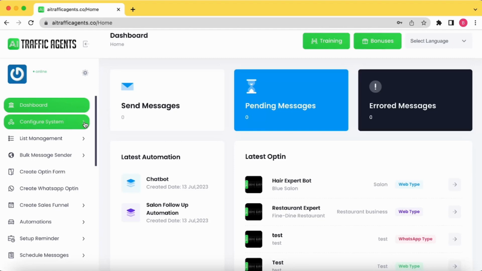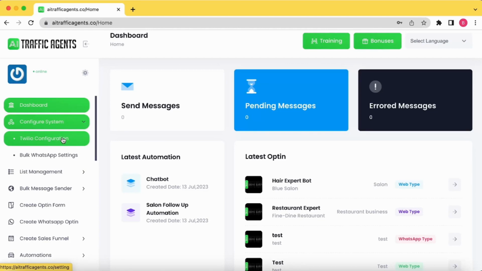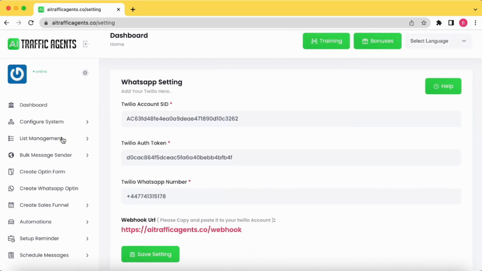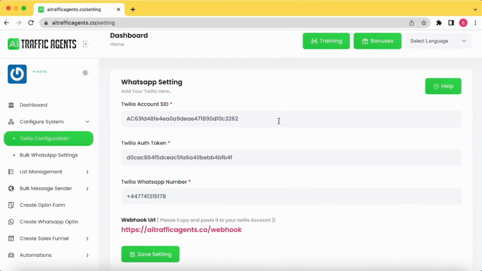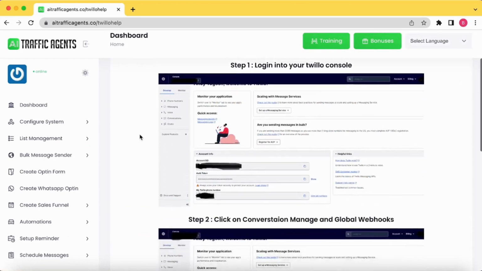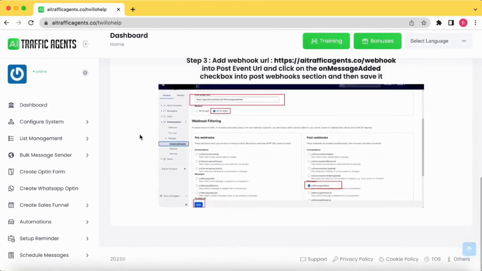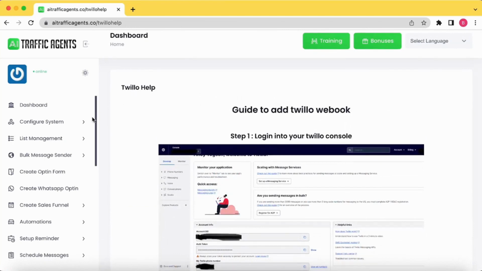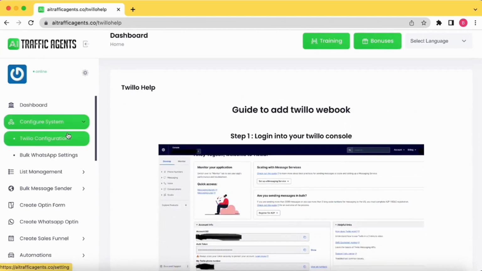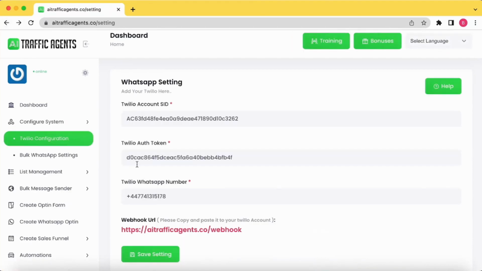So first thing that is required is configuration of the system. You click here and you see two options. The first one is Twilio configuration, where you will be required to integrate your Twilio account, and you simply have to add these details by following all the instructions from this page. Once you click on the help button, you'll find all the instructions that are required to do the Twilio configuration. Once that configuration is done, you add all the details on the previous page here and save settings. That's it. It's just 30 seconds of work.